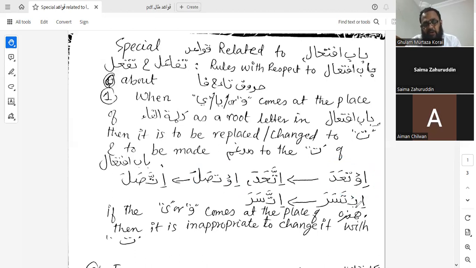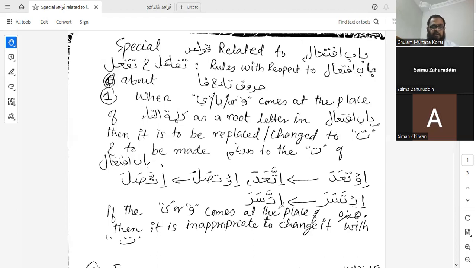That ya comes in bab ifti'al, and it is in the place of kalimatul fa, so it is a root letter. This ya is going to be changed into ta, and it will be mudgham, and the ta of bab ifti'al will be mudgham fi. So from itasara it will be ittasara, and after idgham it will be ittasara.